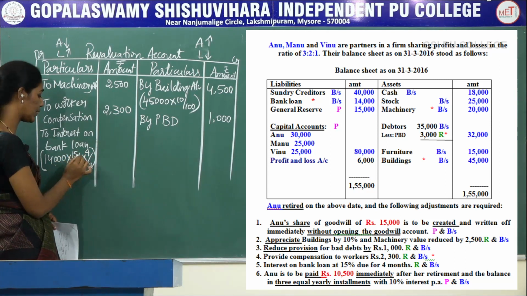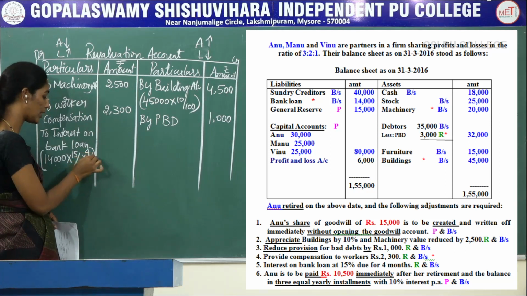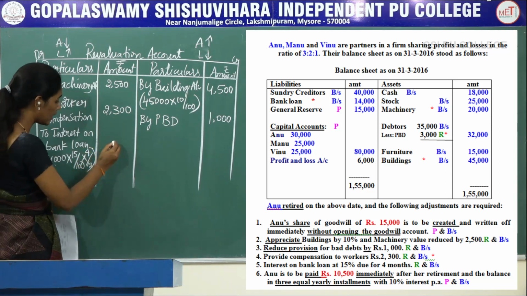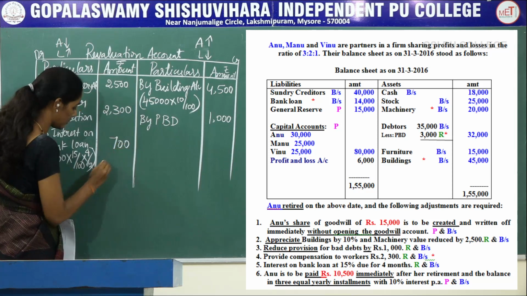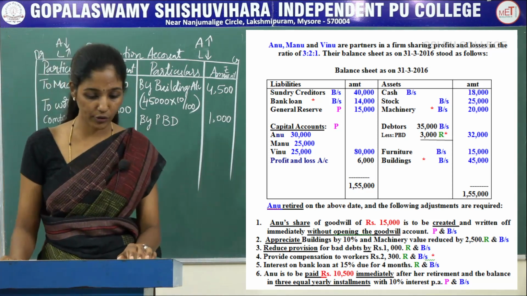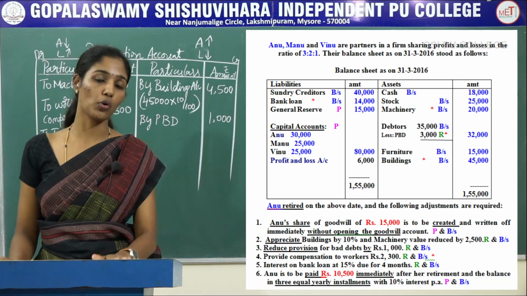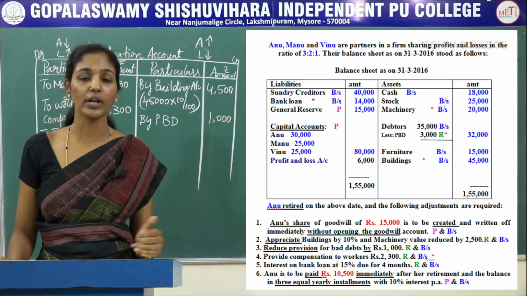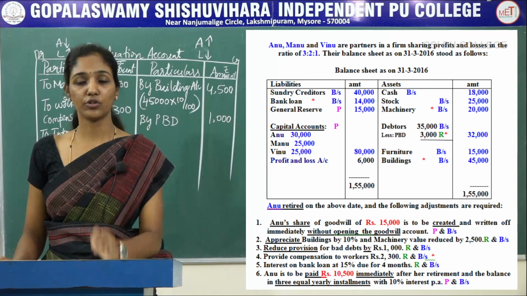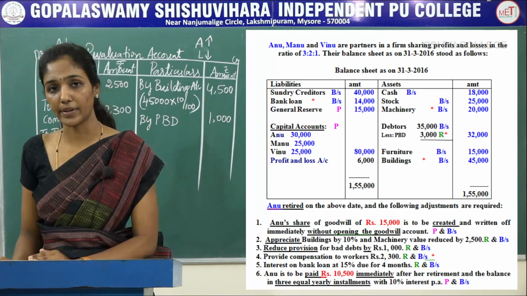14,000 into 15 divided by 100 into 4 divided by 12. So you will get rupees 700. The next adjustment is Anu is to be paid rupees 10,500 immediately. So this is also not related to the revaluation account, and this adjustment is to be recorded in partners' capital account.